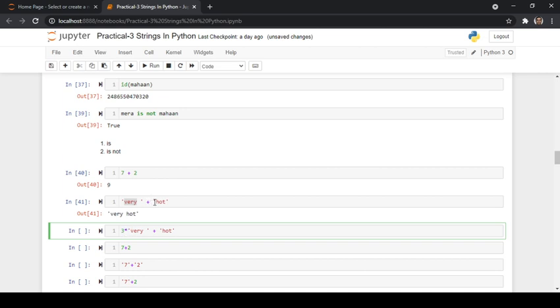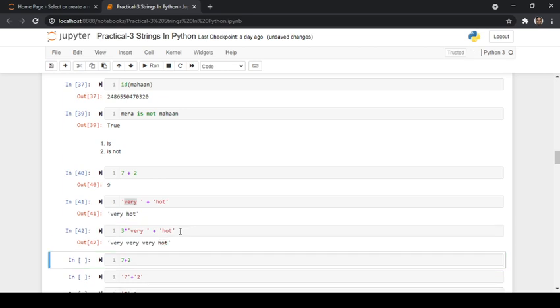And now, apart from concatenation, there is one more thing known as repetition. Here we have given 3 into vary plus hot. So what does 3 into vary do? It is going to repeat this string vary 3 times and it is going to concat with hot. So whenever we run this line, we are going to get very very very hot as an output.